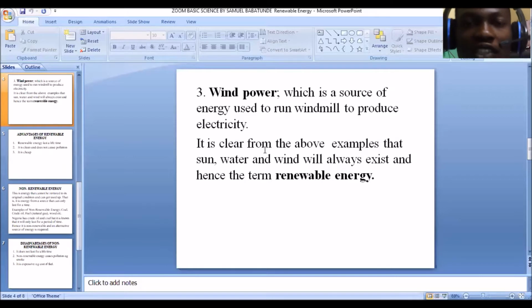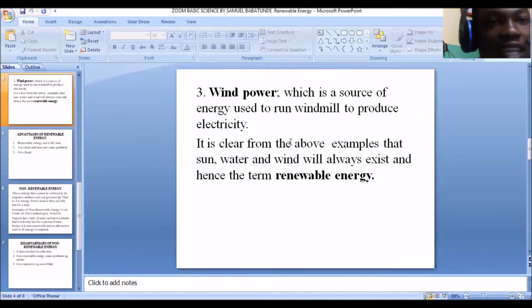And like we know, electrical energy is a form of energy. Electricity is a form of energy. Now this electrical energy that is gotten from wind, from the wind power, which is a renewable source, is termed what? A renewable what? Energy. So the electrical energy from this wind power is termed a renewable energy because wind cannot be used up. Wind is a renewable source.